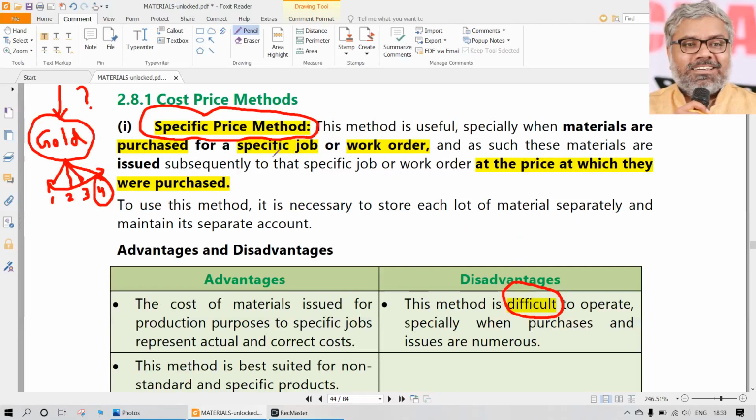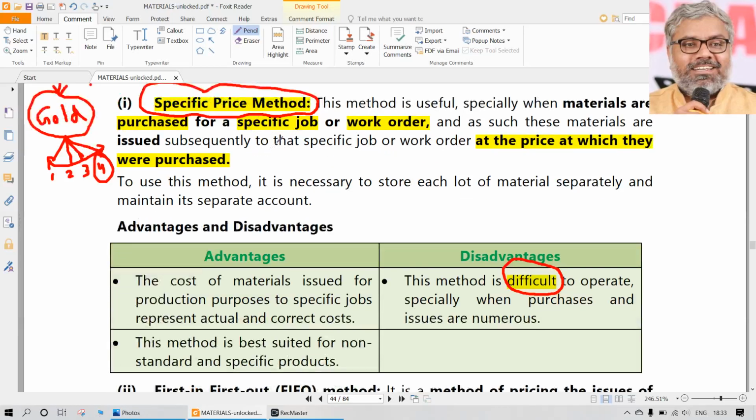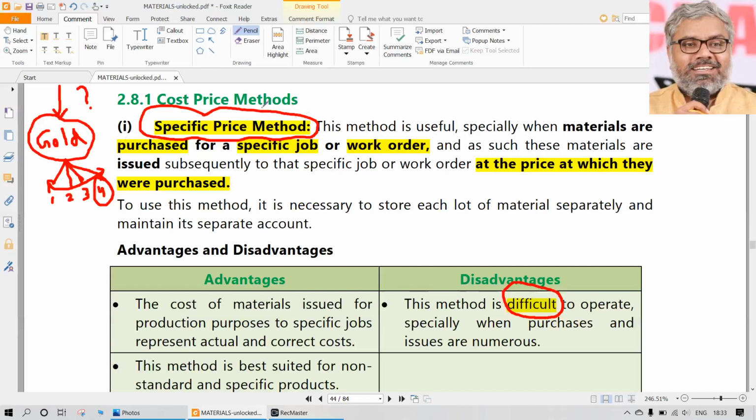This method is not some generic method. Practically also, it is not possible for everything. So here, specific price method means whatever price has really been paid for a material, if it is used for a particular job, that price paid for that material will be added to the job cost of that particular job.